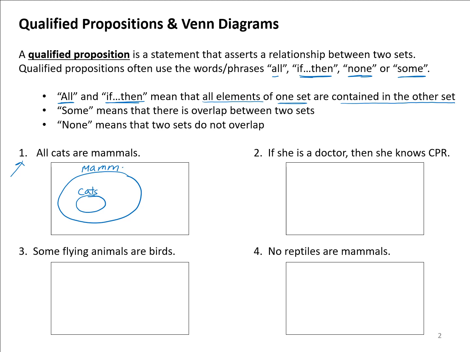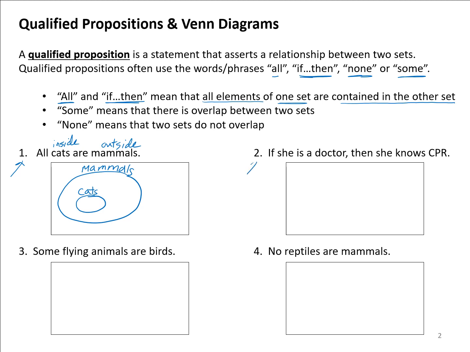So whenever you see an all statement, we actually are referring to one set totally contained within the other. And the inner set is always the thing that comes after all. And the outer set is what is described in the remainder of the sentence. All inside set are outside set.